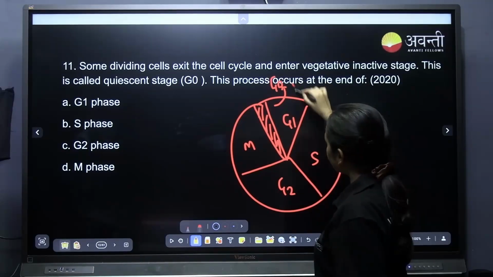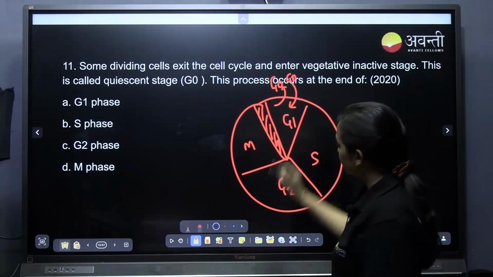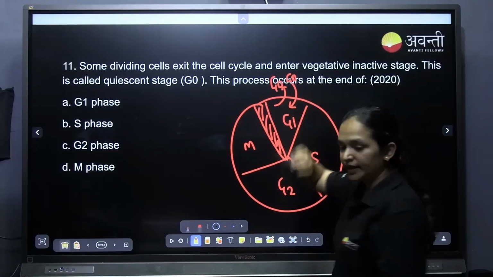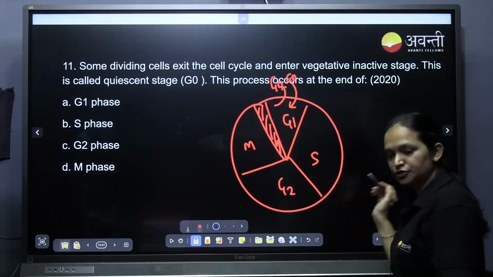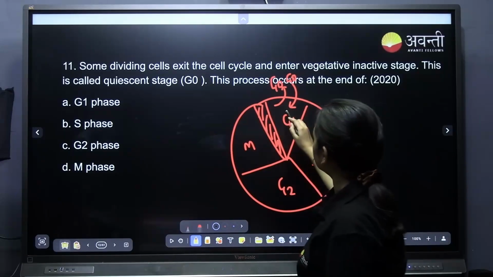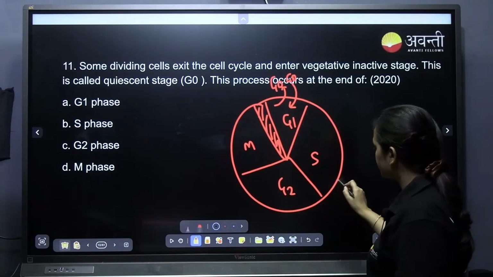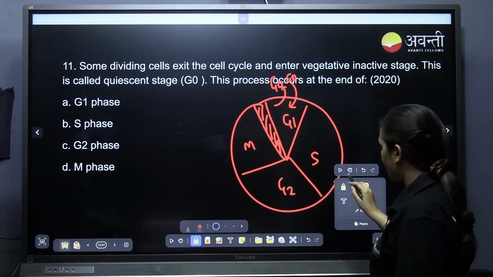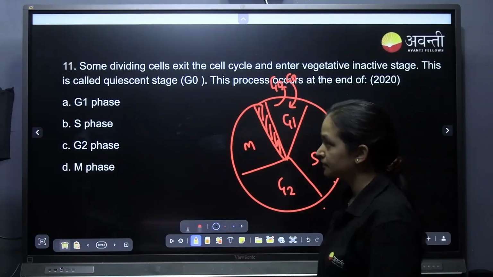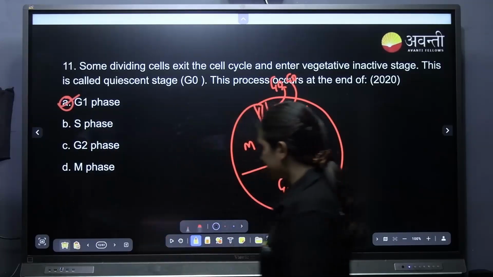If it has to re-enter, then again it will enter G1. Understood? So where exactly it goes out of the cycle is from G1, and where it can come back to the cycle is also G1. Any doubts, children? So what is the answer now? The answer is A, that is G1 phase.